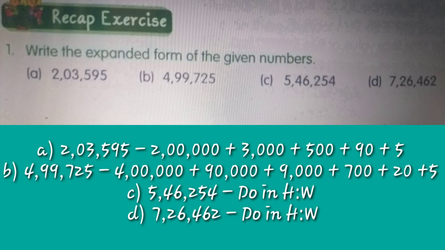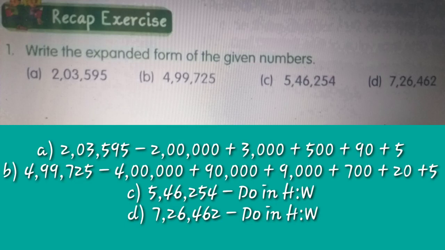The second question is 499,725, that is 4,99,725. So let's start writing it in expanded form: 4 lakh plus 90,000 plus 9,000 plus 700 plus 20 plus 5. So this was the expanded form of 499,725.